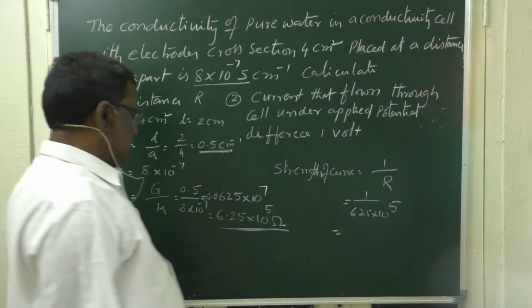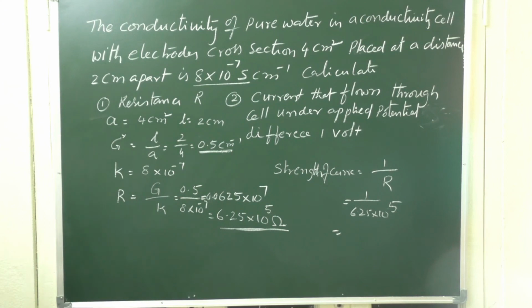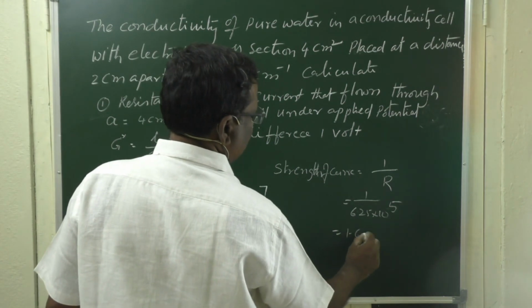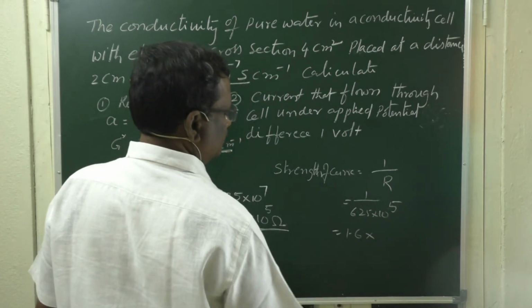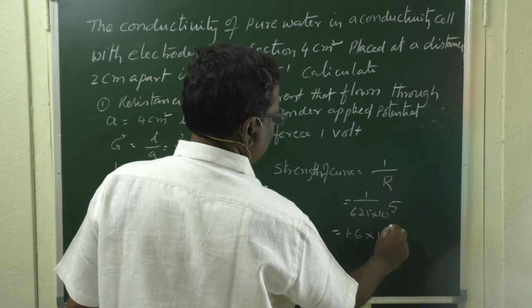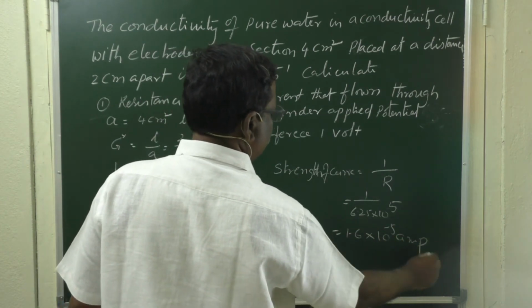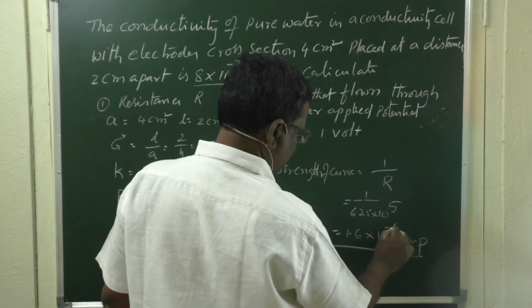On simplifying this, you will get 1.6 × 10^-6 amperes.